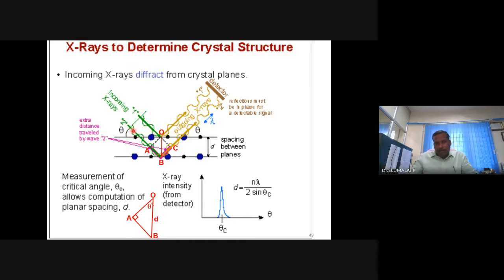Then another ray also comes here. If it can diffract from here, then in that case, it is similar to that. In addition to that, it can also be scattered from the next layer of atomic arrangements, molecular arrangements, ion arrangement. Maybe it will hit at the surface or will hit at B. Then again it is scattered or diffracted.